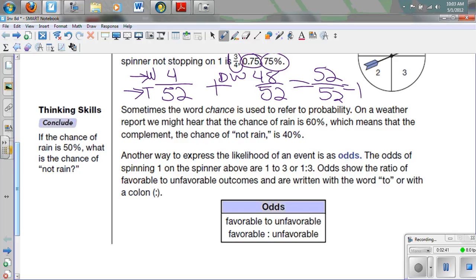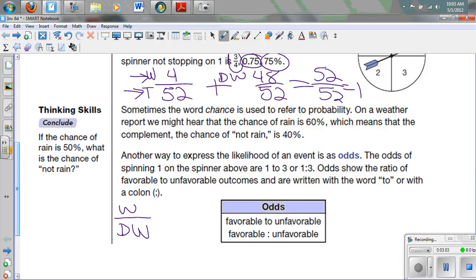Another way to express the likelihood of an event is as odds. Now, odds are very different from probability, because odds are what we want over what we don't want. And so there's no total involved in odds. And so it's easy to mistake this for probability. So think about this.